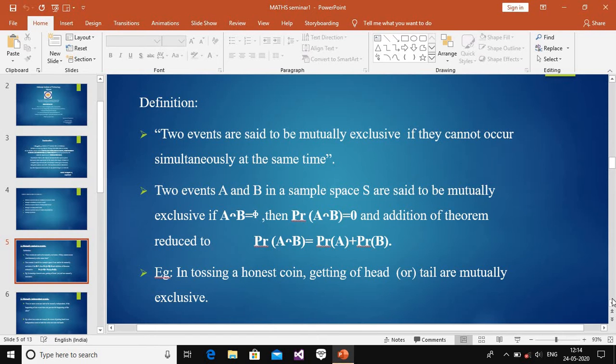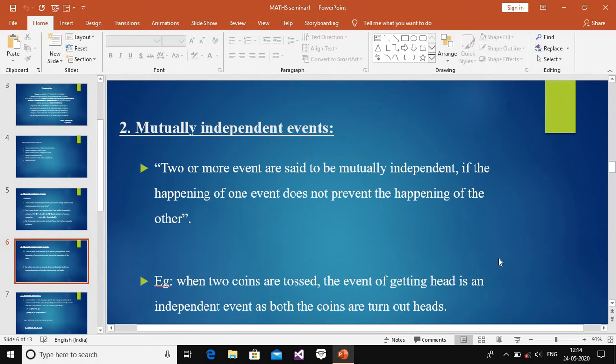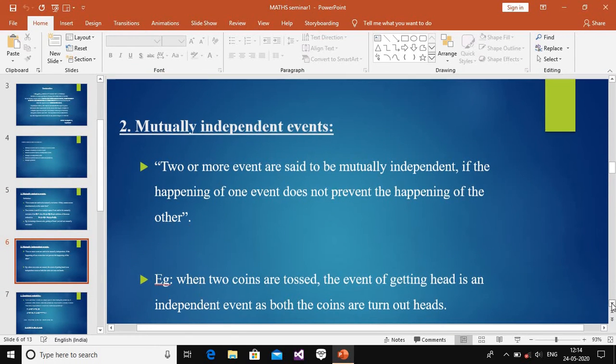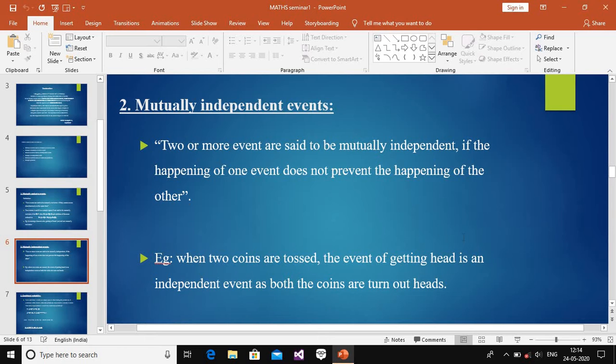The next one is the mutually independent event. What do we mean by mutually independent events? Let us see the definition. Two or more events are said to be mutually independent if the happening of one event does not prevent the happening of the other. Two events are said to be mutually independent if one event does not affect the other. We will take an example.